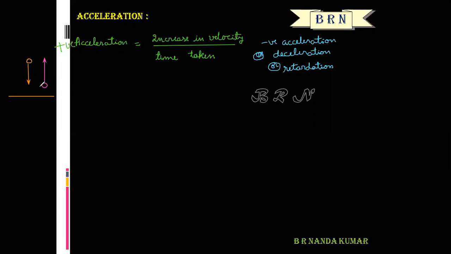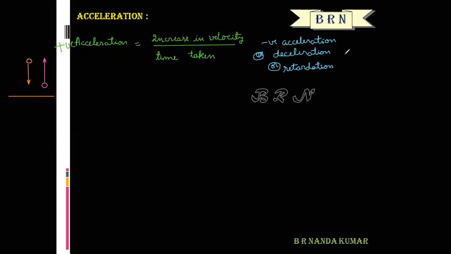When a body falls under the action of Earth's gravitational force of attraction, what happens? Its velocity gradually increases. The rate of increase in velocity of a particle, that is positive acceleration. So when a ball is thrown vertically upwards, what happens to its velocity? Its velocity gradually decreases. The rate of decrease in velocity of a particle, that is deceleration, that is retardation, that is negative acceleration of a particle.